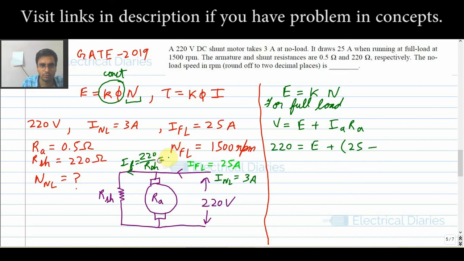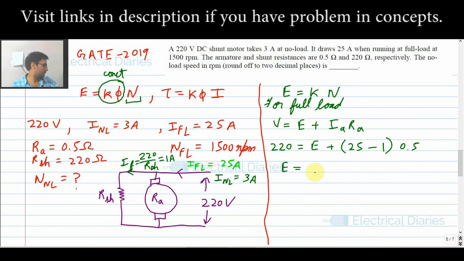It will come out to be 220 by 220 ohms, which is 1 amp. So 25 minus 1 into RA, which is 0.5 ohms. So from here I can calculate E.